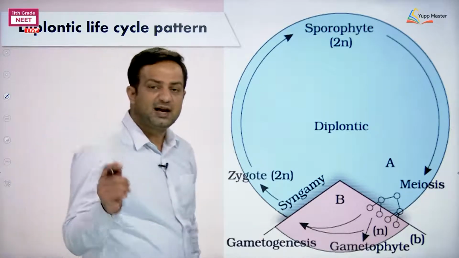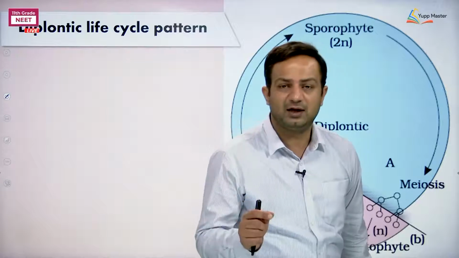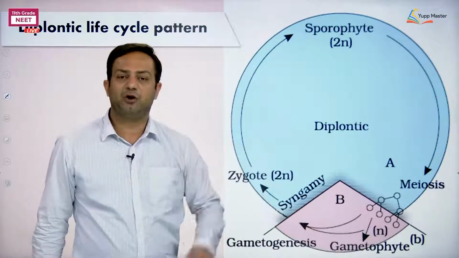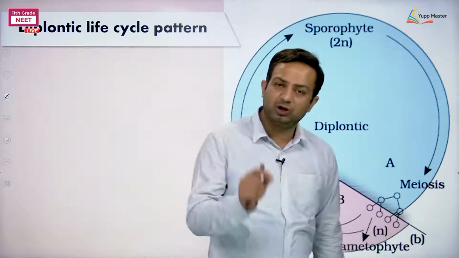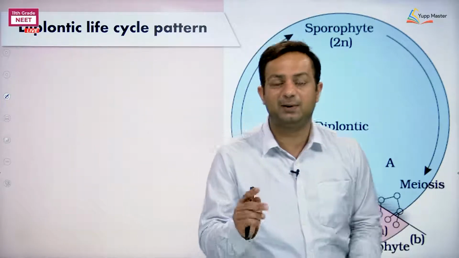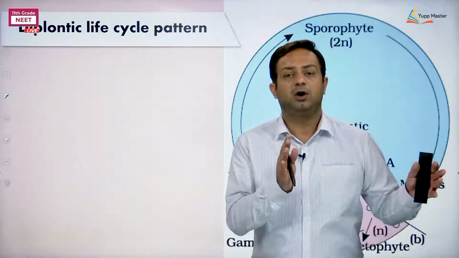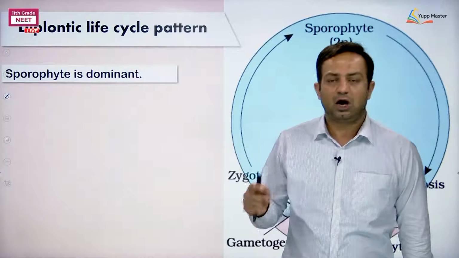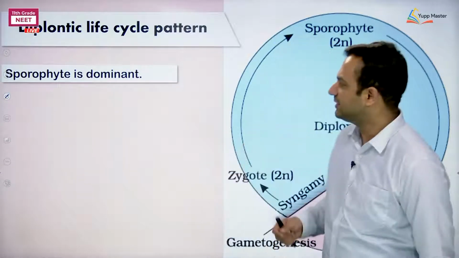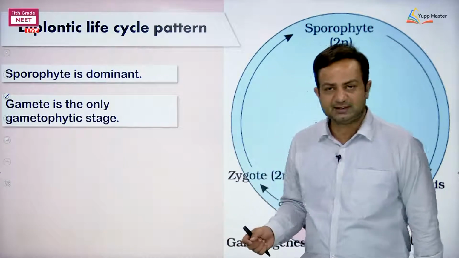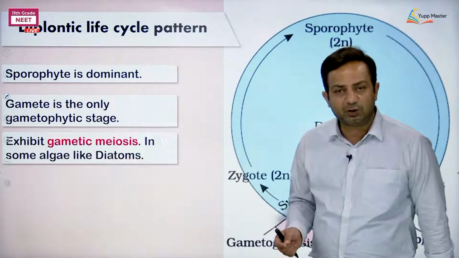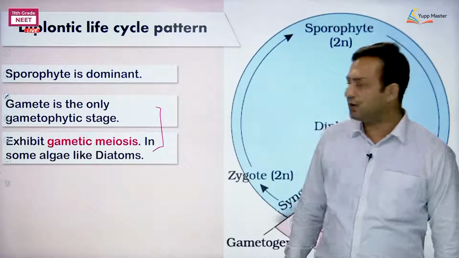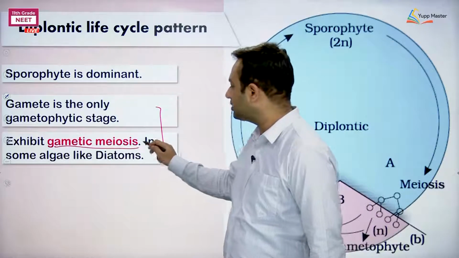Wait for it. But there are certain examples of algae where we observe that meiosis happens and gametes are formed directly. So both types of examples, in some algae and in all seed plants, the life cycle pattern is diplontic. Now how come the two are different? See the things. The sporophyte dominates. The gamete is the only gametophytic stage in certain algae like diatoms, where we are observing which type of meiosis?